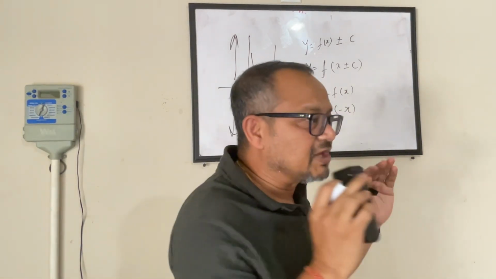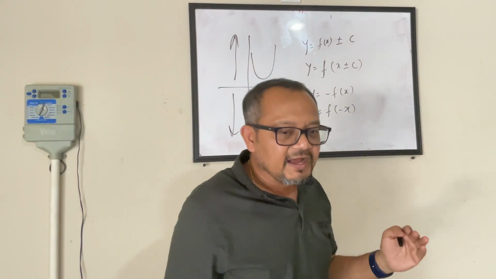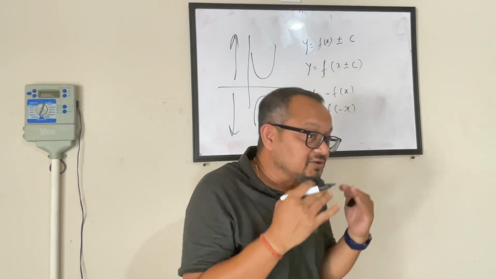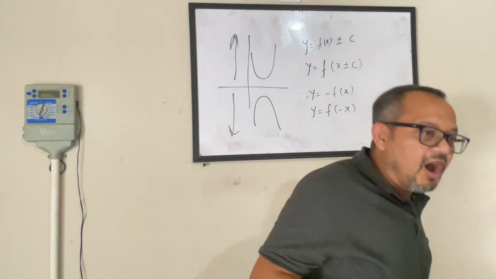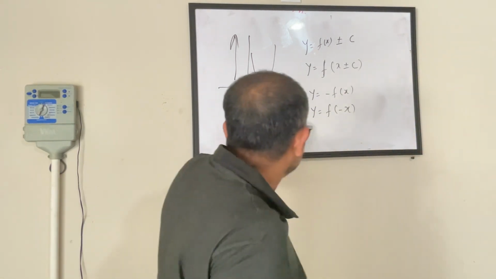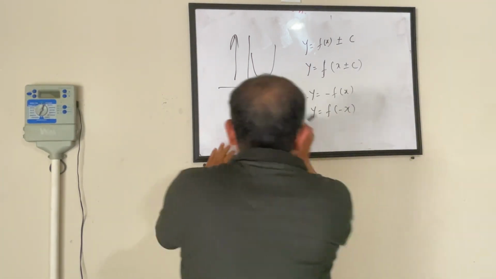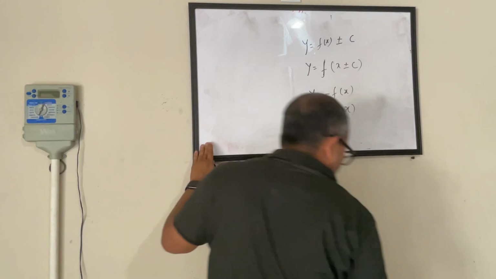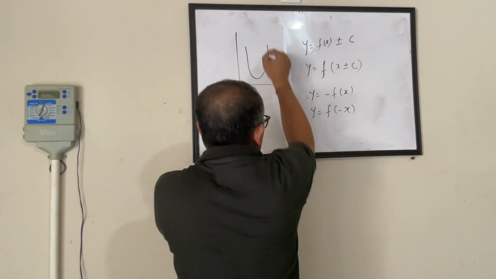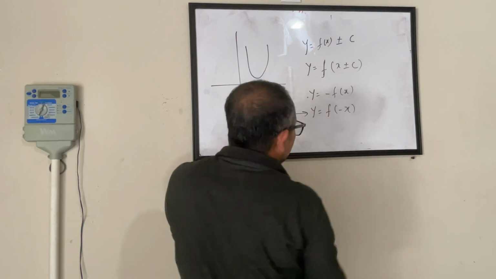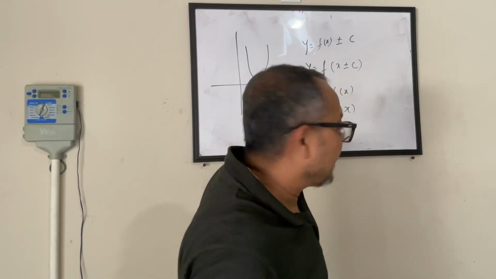Again, you don't have to keep on proving it again and again. Now what we are doing is trying to memorize this in an easier way, in a more optical way, okay? Now, this is my parabola, y equals fx. What will happen when I do function of minus x?